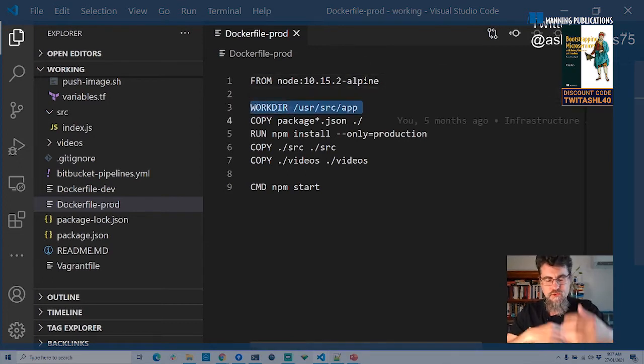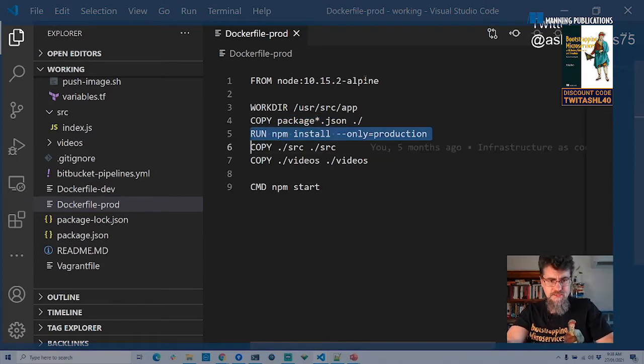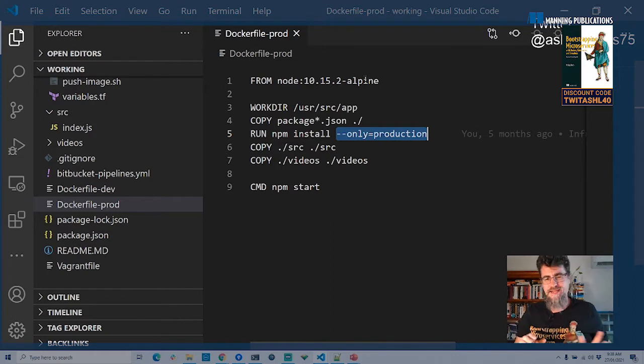Then we set a working directory to work within for the build process within the Docker image. We're copying across the package file and the package lock file. That's what we need to install dependencies. And then we're installing dependencies. So this is installing using npm, the Node package manager. This bit here, only production, is basically saying we only want the production dependencies. We don't want any of the development dependencies. So that cuts down what we're going to install. Having a more minimal footprint for our images for production is good.